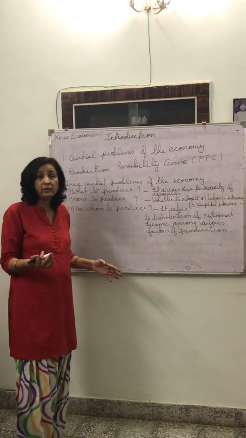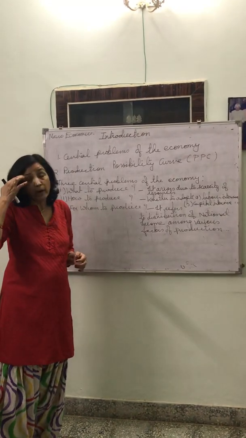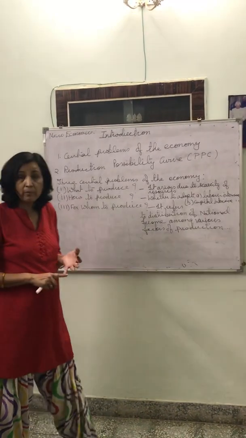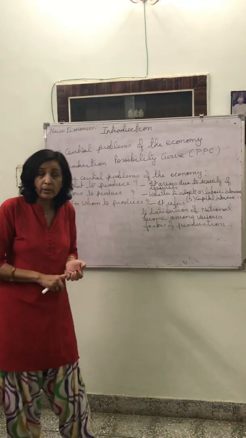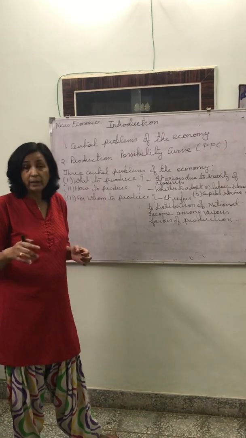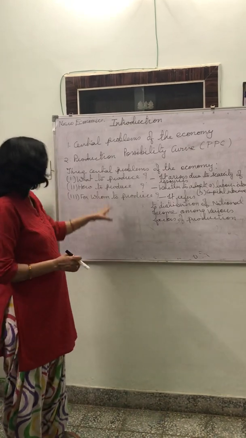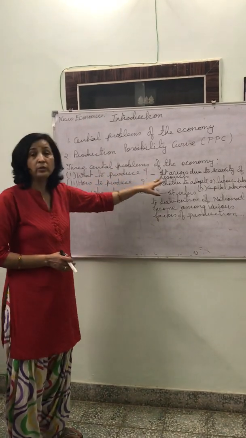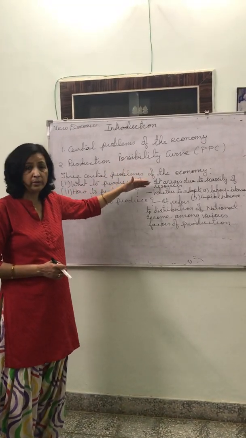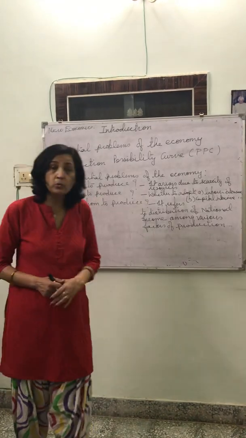So how do they decide? For that, what do they do? They find out the demand for different types of goods through market survey. Whether there is more demand for consumer good, or more demand for capital goods, or more demand for defense goods. So depending on the demand for different types of goods, the producers decide that what are they going to produce. So this is the first central problem of the economy. We come to the second central problem, that is how to produce.